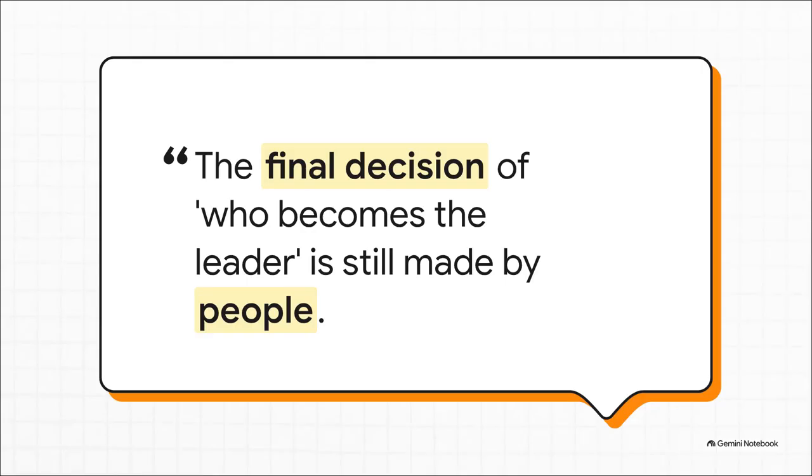To quote Osamu Okumura directly, the final decision of who becomes the leader is still made by people. The technology maps the route, but humans absolutely must steer the ship. The AI doesn't take over the judgment, it just makes that judgment dramatically more informed, transparent, and fair.